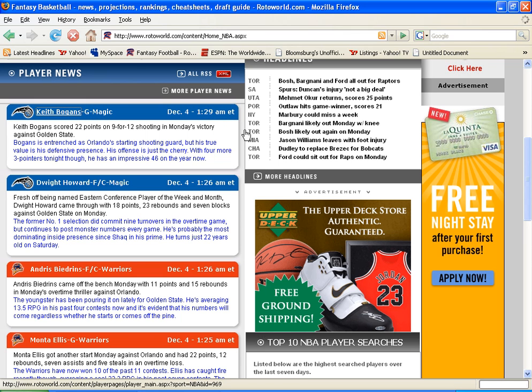So for this instance, we have the Orlando Magic symbol, Keith Bogans as the player's name. He plays the guard position, and he plays again for the Orlando Magic. And this news information for Fantasy News was written on December 4th, 1:29 a.m. Eastern Time.